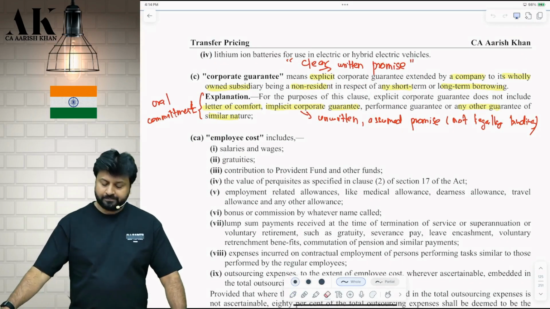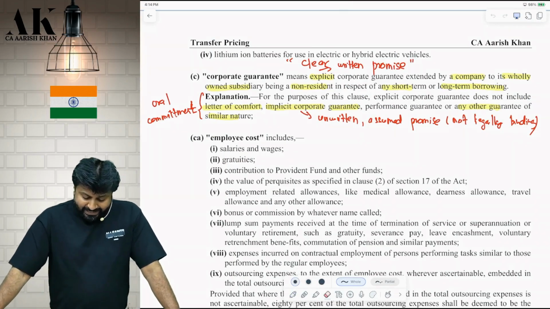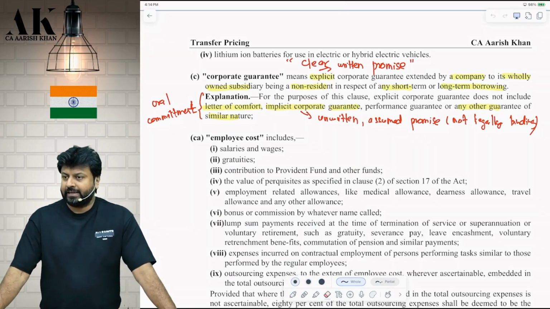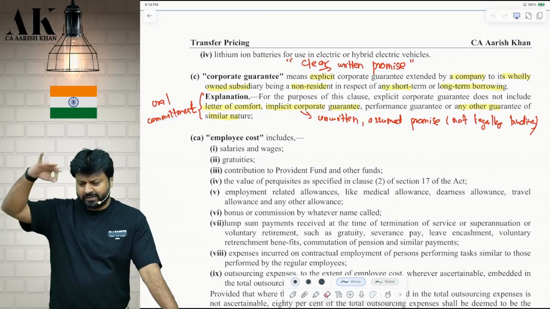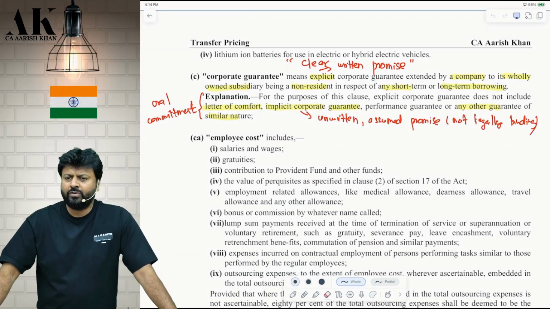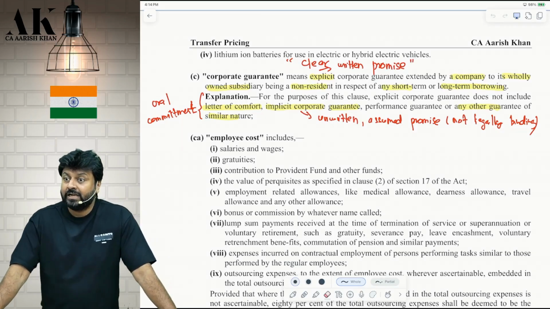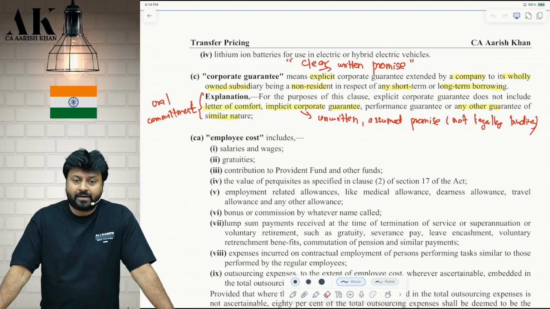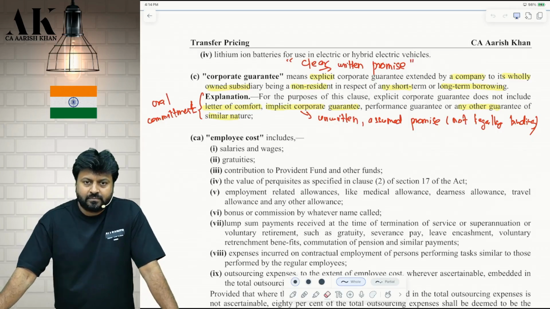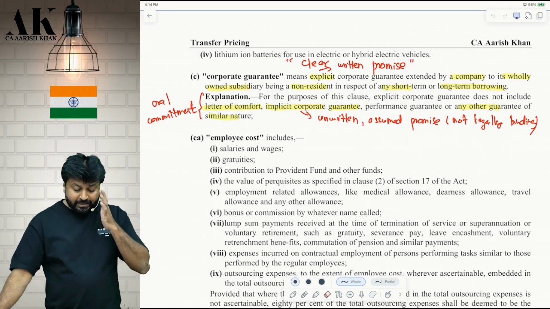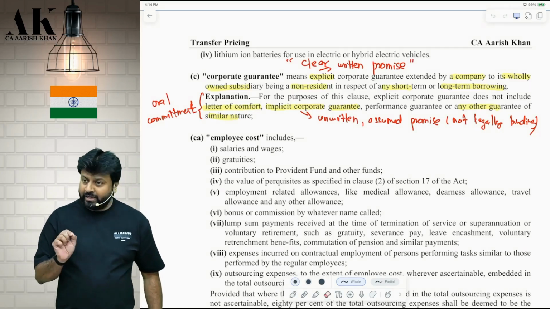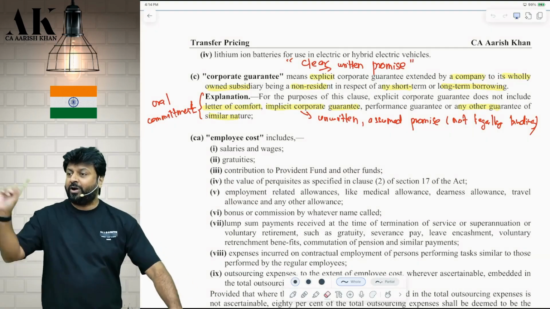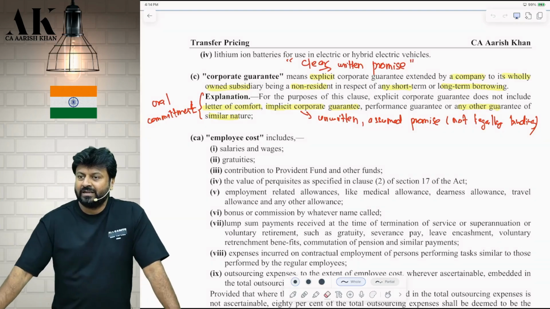First, let me read. Corporate guarantee means explicit corporate guarantee. Circle explicit. Explicit means a guarantee which is clear, which is written. I am giving you a written promise, a written guarantee on paper. That is called an explicit guarantee. Corporate guarantee means corporate guarantee extended by a company, circle or underline, to its wholly owned subsidiary only, not all associated enterprises. Are you clear?